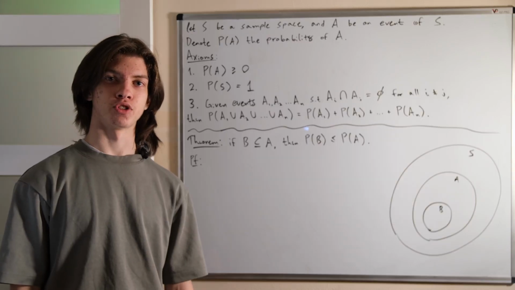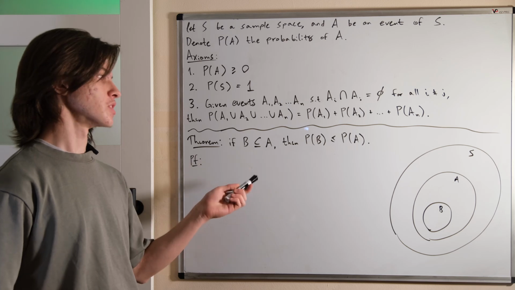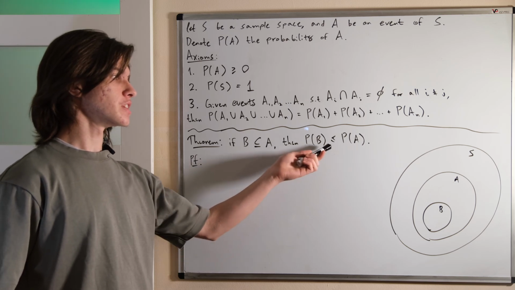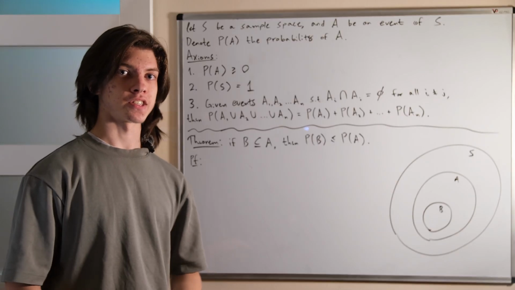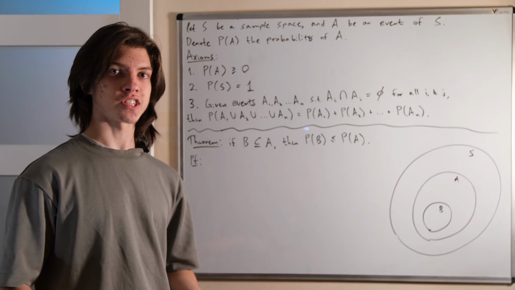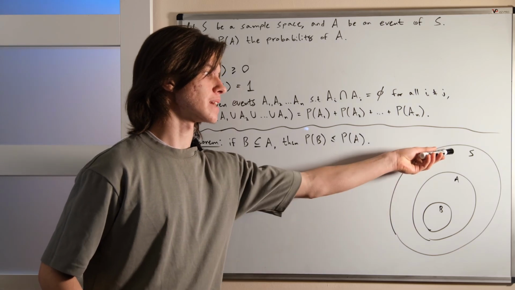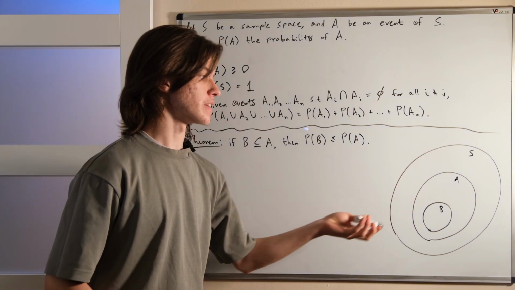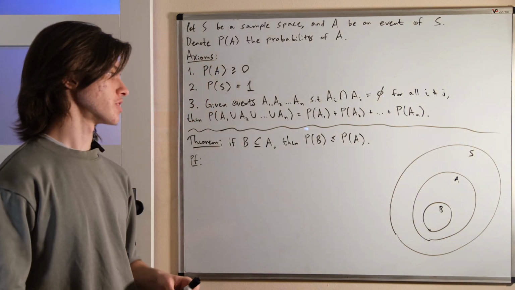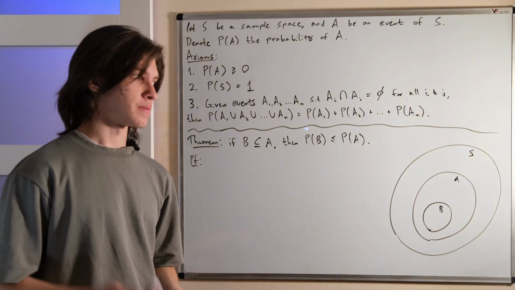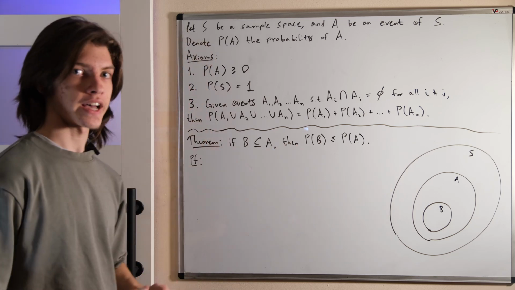Finally, we'll prove that for two events A and B, if B is a subset of A, this symbol means subset, then the probability of B is no more than the probability of A. Remember, a subset is a set that has all the same elements as another set within it. So here's a helpful diagram. There's the sample space S, then there's some event A in it, and also B that's contained within A, as written here. So we'll prove this by decomposing A into two mutually exclusive events, then using the third axiom.